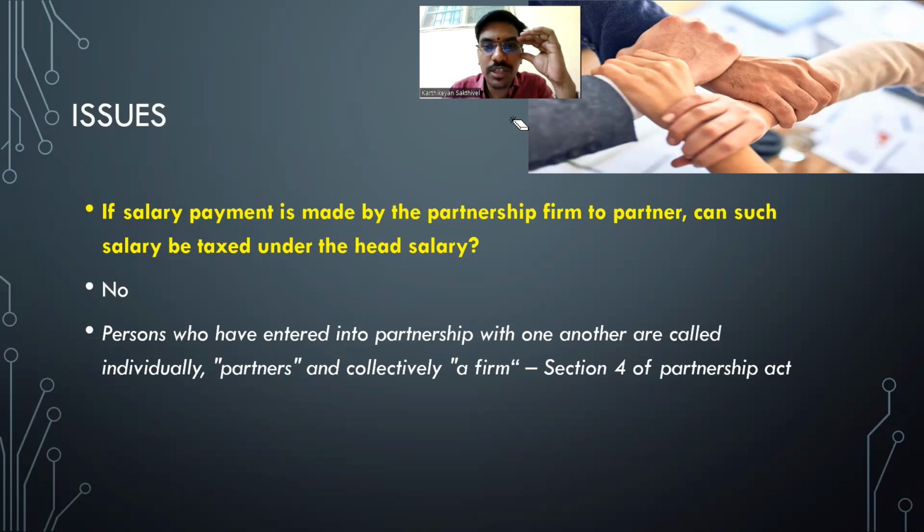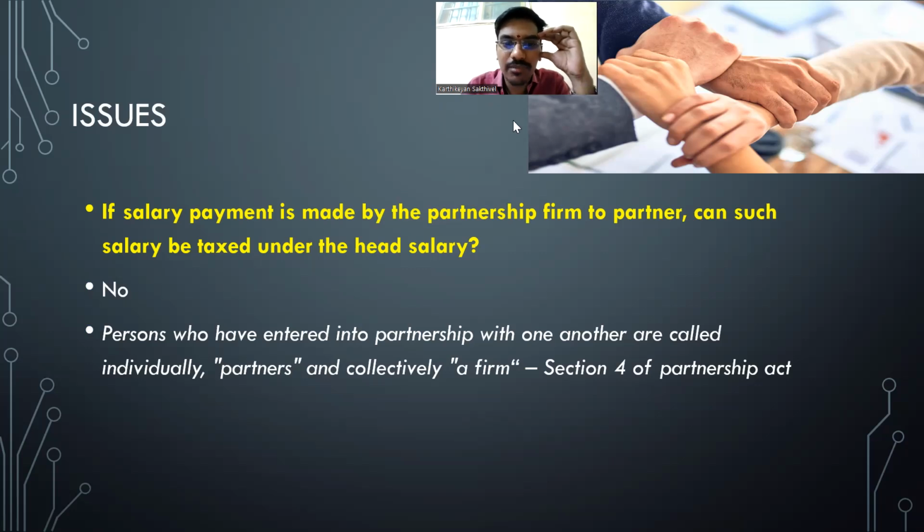Who is the employee? Who is the employer? Firm is the employer. Okay. I am the employee. You are the employee. So who's the partner then? You are owner. You can either be owner or you can be an employee. Correct? Correct, sir. So are you an employee or an owner? I am owner, sir.